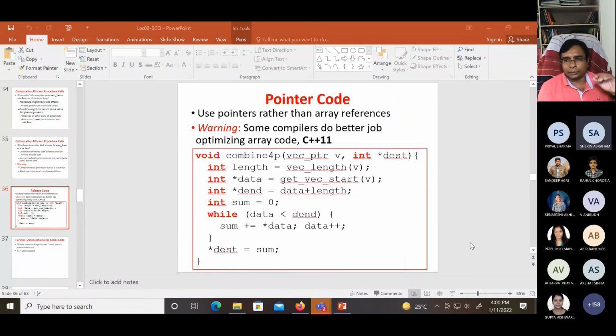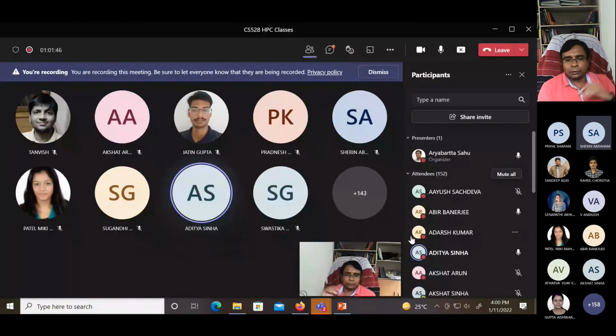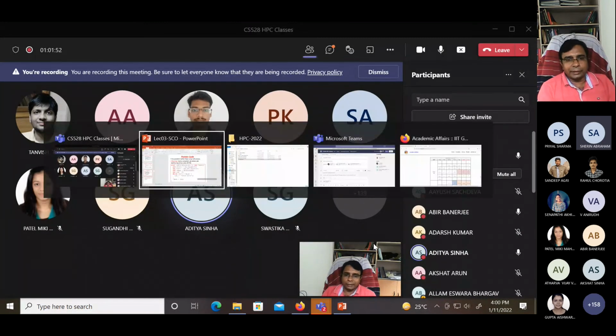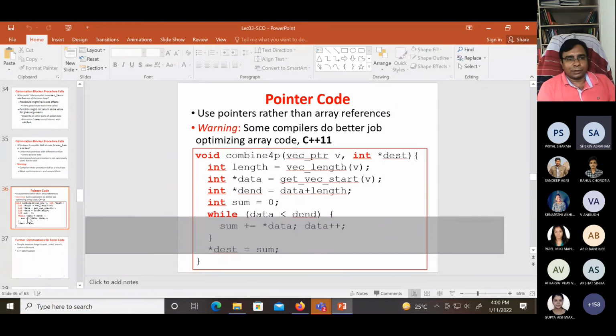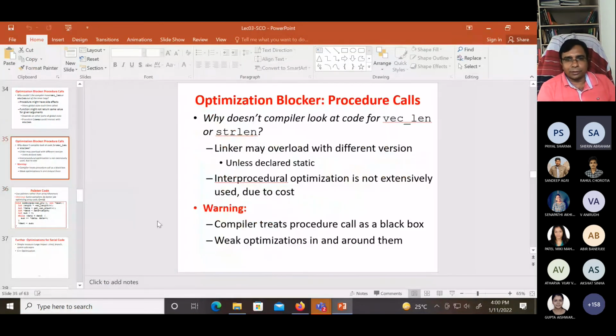Sir, in the last slide there was a linker. What do you mean by linker? The linker links the procedures. Whenever you do compilation, there is linking and loading, linking the procedures and all variables of the code.